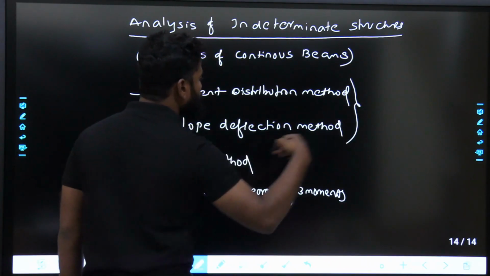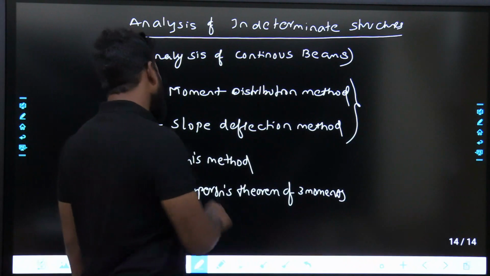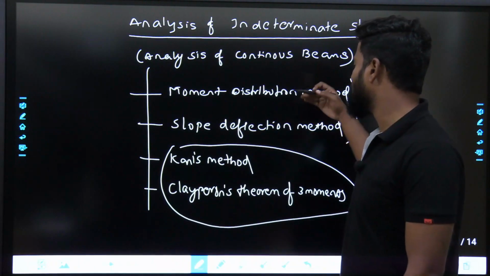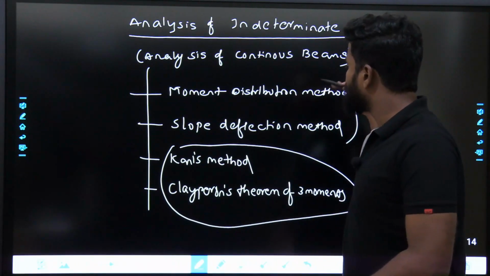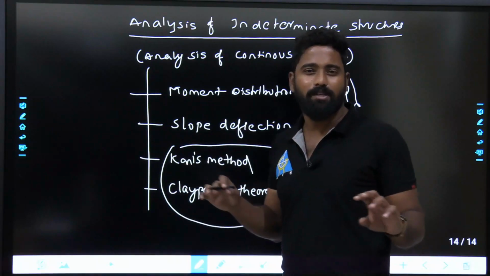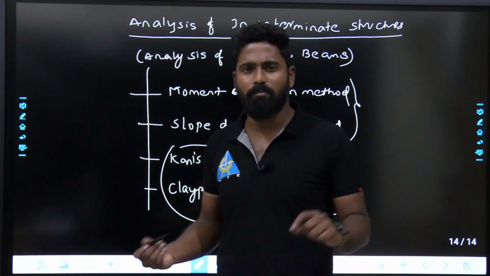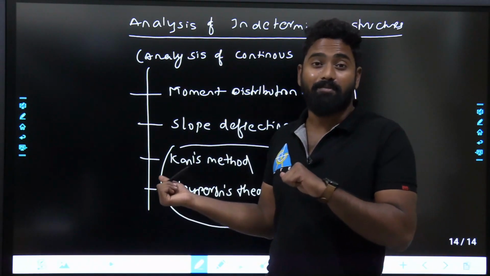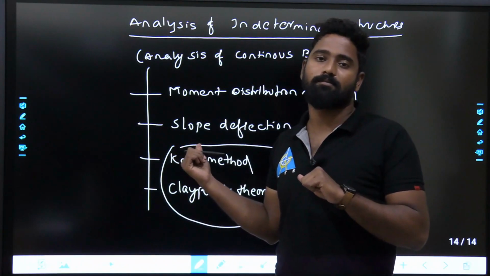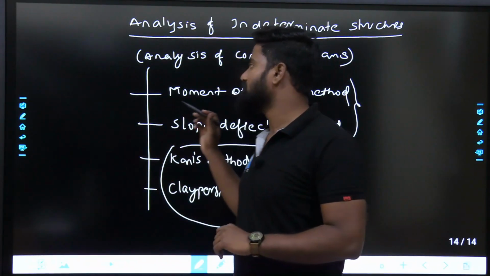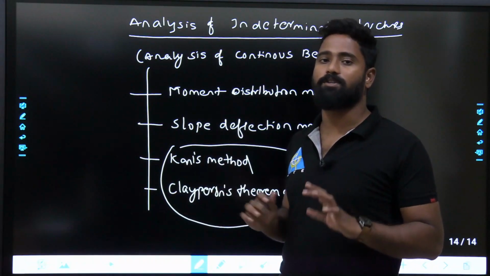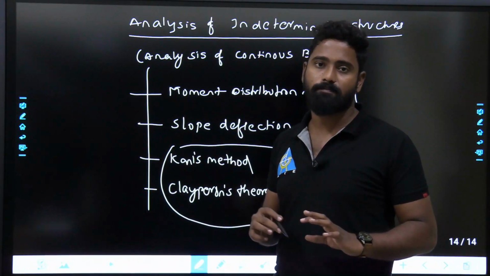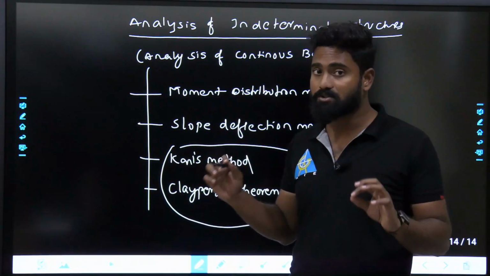Importance is given to these two methods generally, because very rarely you will see questions from the others. They will also be discussed, but it's better to give importance to these two things: moment distribution method, slope deflection method. I'll not say questions might not be asked from GATE from here. A 1 mark question is what you can expect, but from engineering services 20 to 40 marks. Mainly in the conventional part you'll see questions from here. If you're comfortable with this, you can easily solve it and score the marks. Believe me, you can easily solve and score the marks.